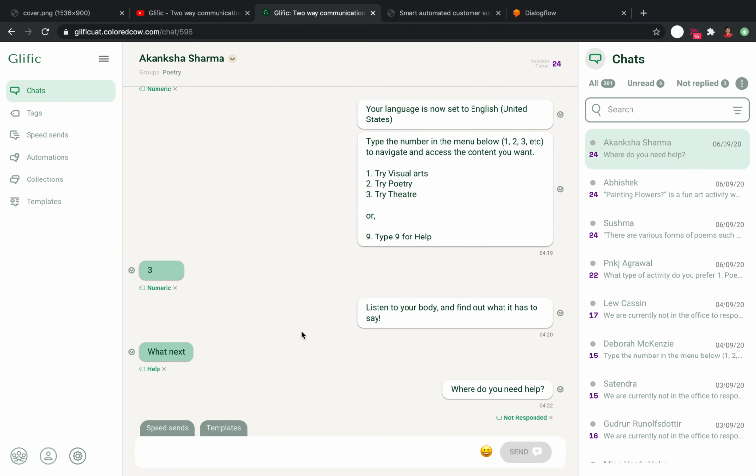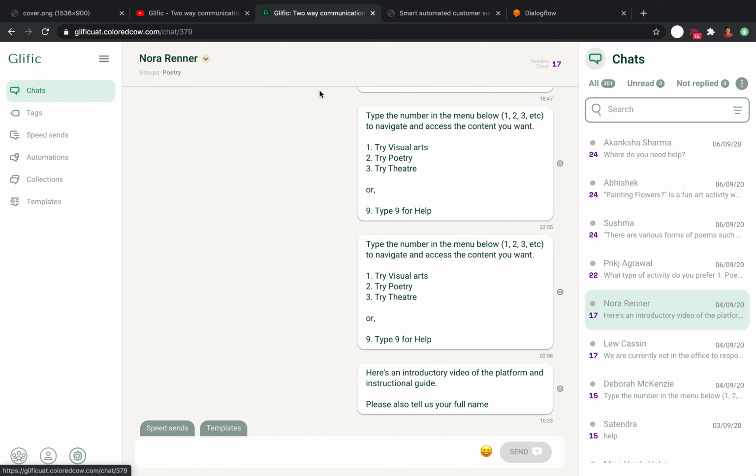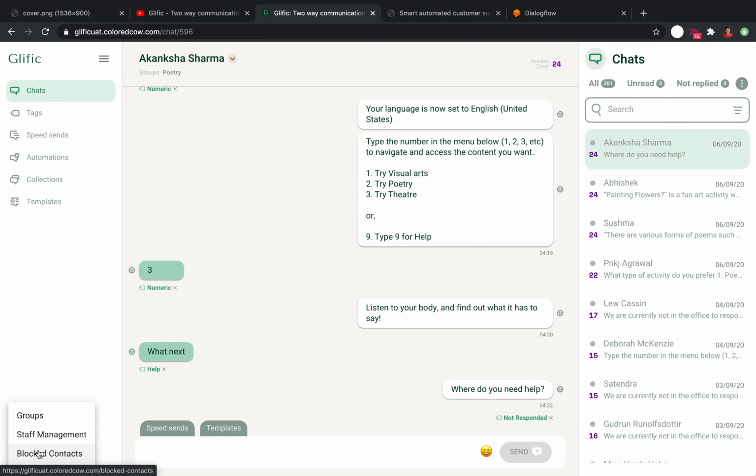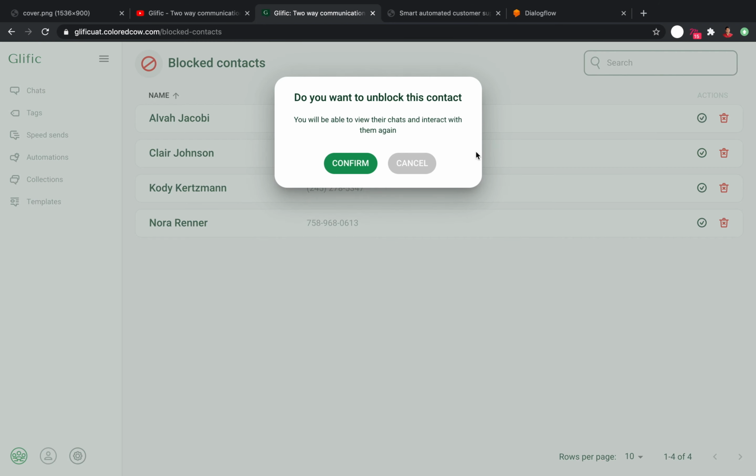We also have some minor yet crucial updates in this version, such as a session timer. It shows you the remaining time to respond to the beneficiary from the available 24-hour window. You will also get to know whether someone has opted in or not, and whether you can send them template messages. You can also block conversations for unsolicited and inappropriate messages from the contacts. You will be able to unblock them when the need arises.